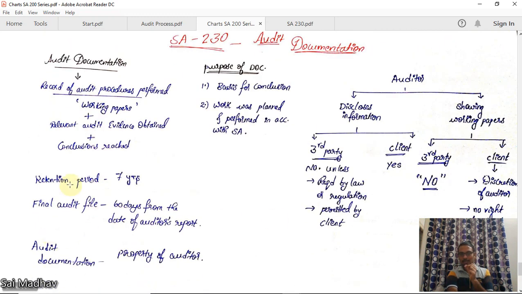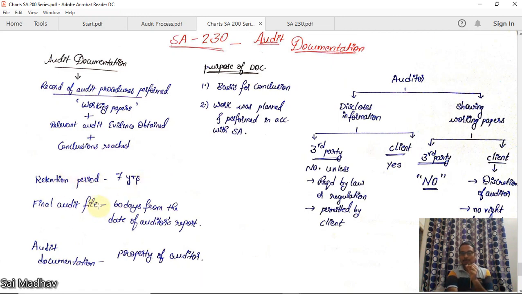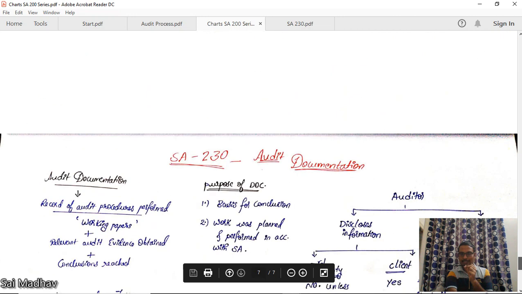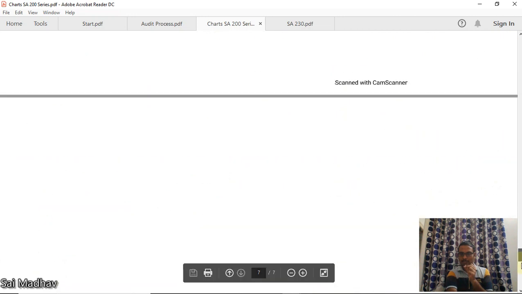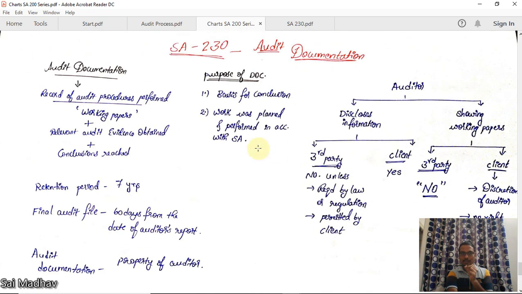Retention period. We have discussed 7 years as per SQC 1. Final audit file to be prepared by the auditor within 60 days from the date of auditor's report. Audit documentation is the property of the auditor. He need not share with anyone else. This is SA 230, guys. We have covered all the standards in the 200 series. Total 9 standards we have covered.